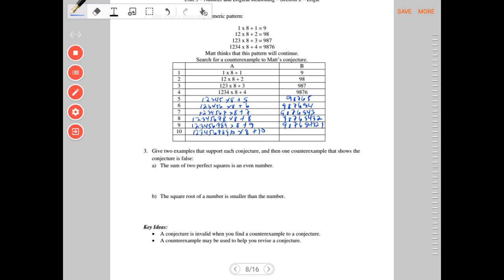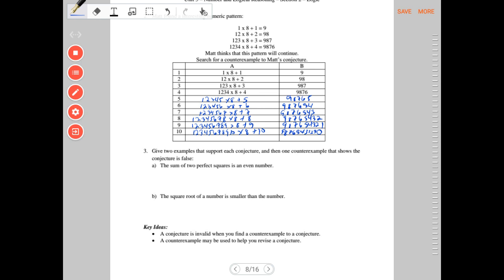And what about the last one? I am getting 9876543, and then I get a 1290 when I do this calculation. And that, my friends, is where Matt's pattern falls apart. So the counterexample would be at the 10 level.